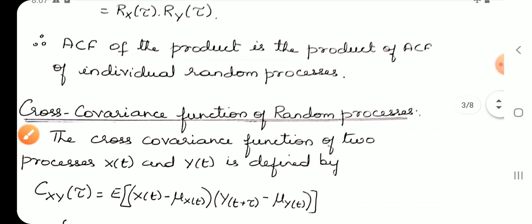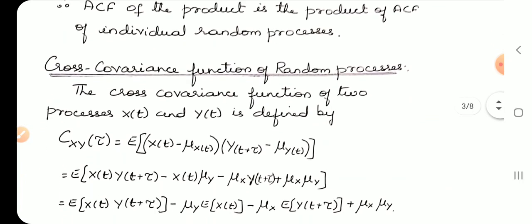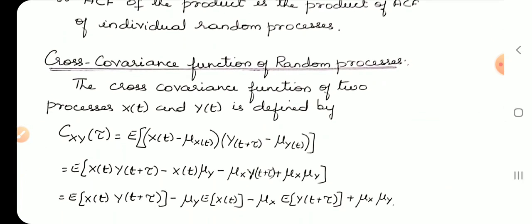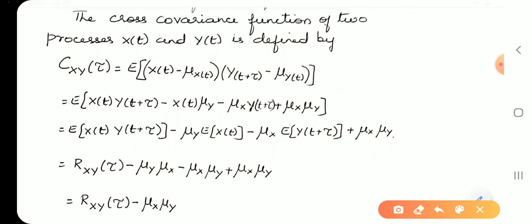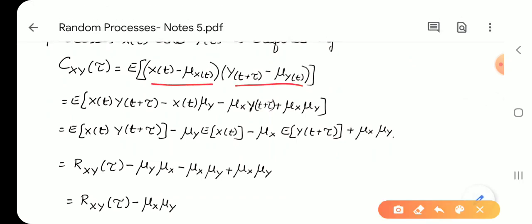Now let us see the cross covariance of the function of random processes. Covariance function of two random processes xt and yt is defined as E of (xt minus mu of xt) into (y of t plus tau minus mu of yt). Since these are two binomial functions, multiply it.